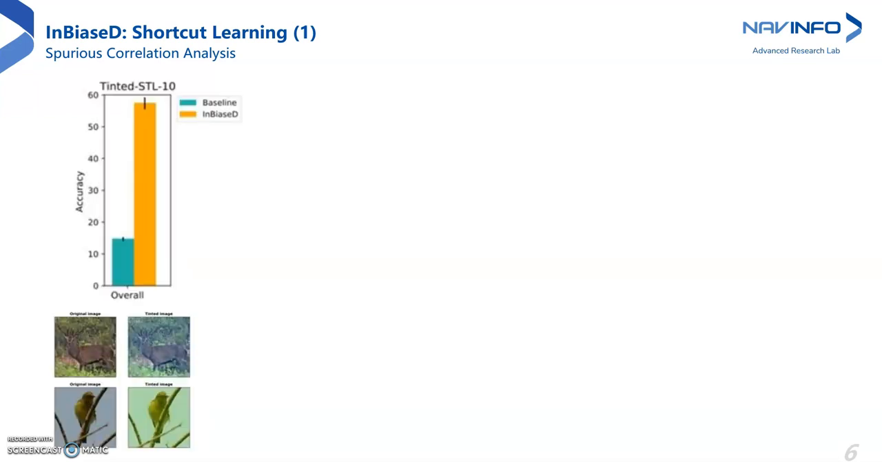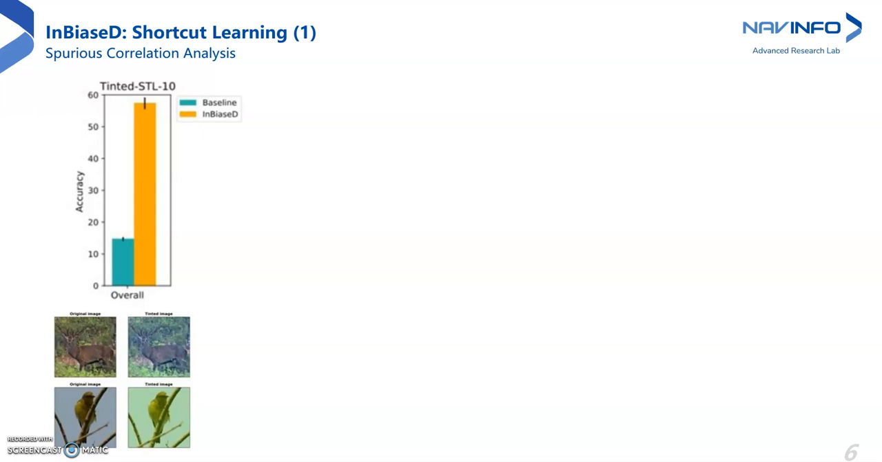To measure the vulnerability of the models to shortcut learning, we perform spurious correlation analysis. Spurious correlations are the unintended associations present only in the training data and might not translate to test settings. For example, as the first dataset, tinted STL10 is created by adding a class-specific tint to the original STL10 data. The training data has this spurious correlation, which is the class to the background tint, while the test data does not. The performance graph shows that InBiaseD is less vulnerable to these induced correlations.